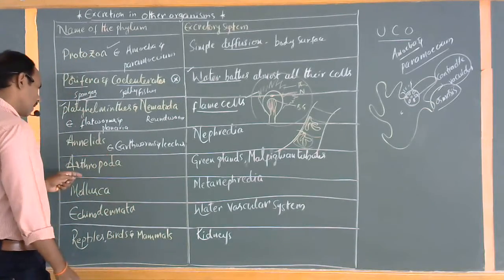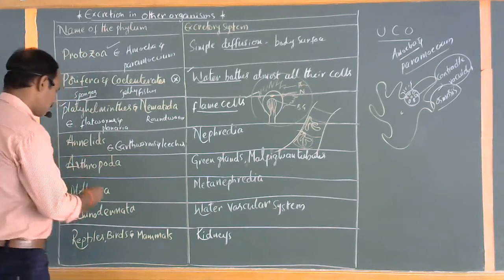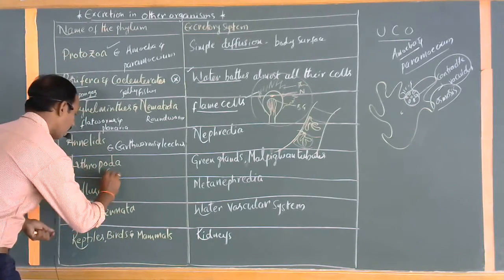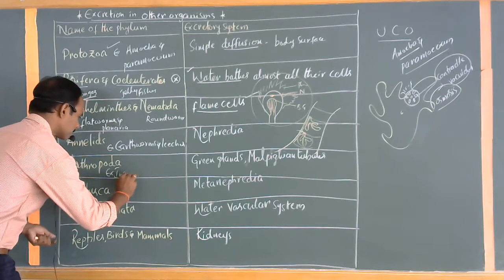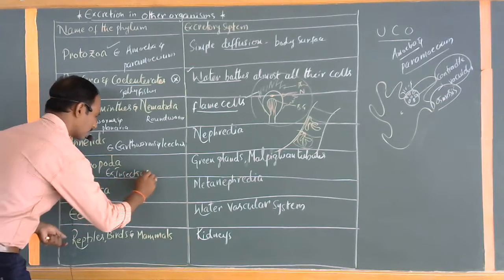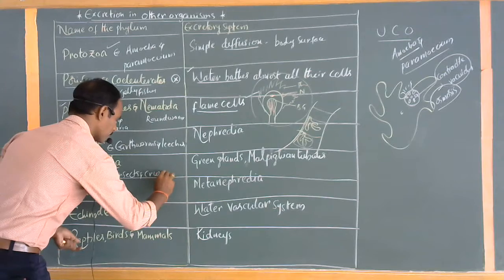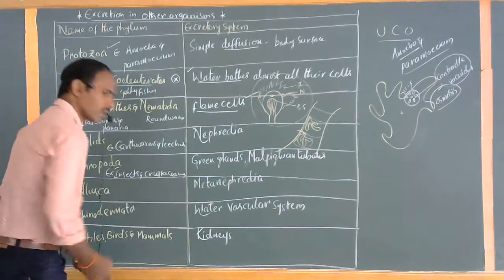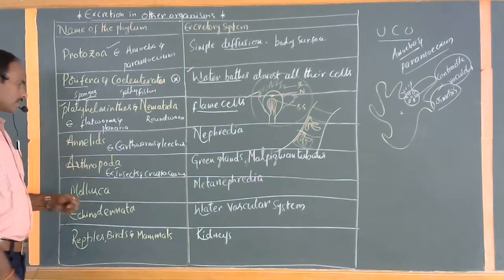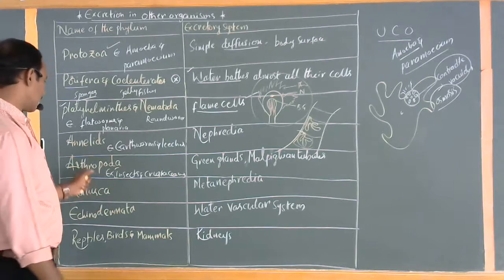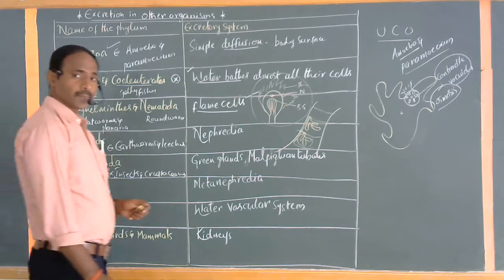Okay. Next one, Arthropoda. Mostly the examples of Arthropoda are all kinds of insects and also some crustaceans. So insects and crustaceans come under Arthropoda. Do you know one more thing?